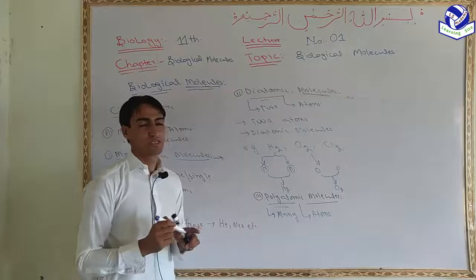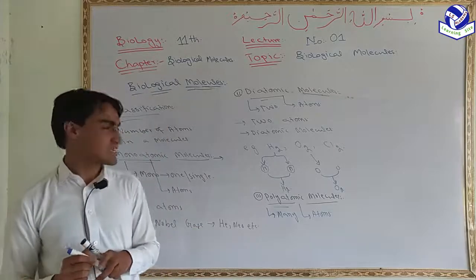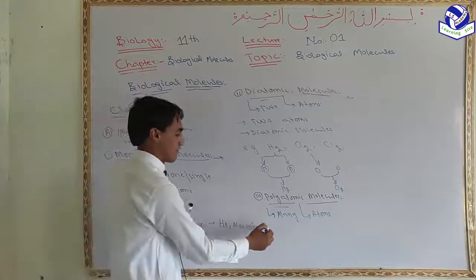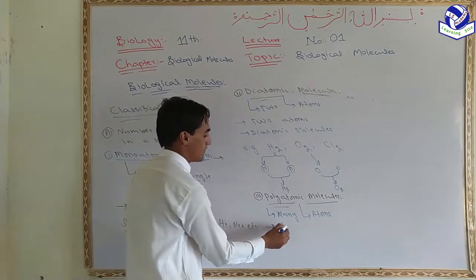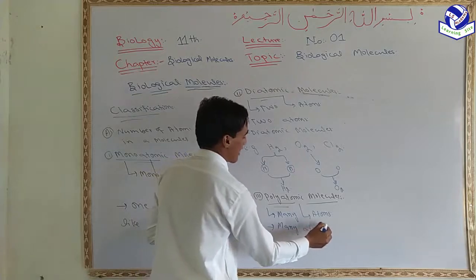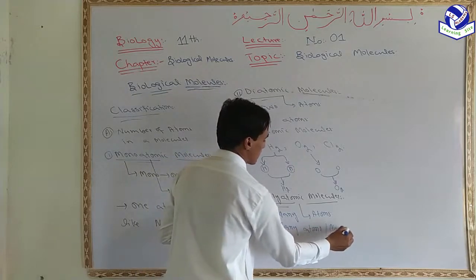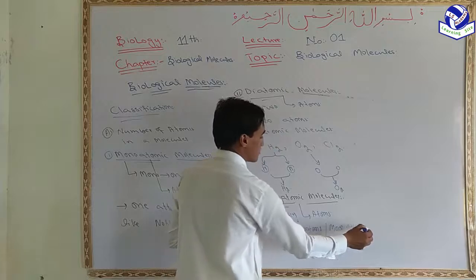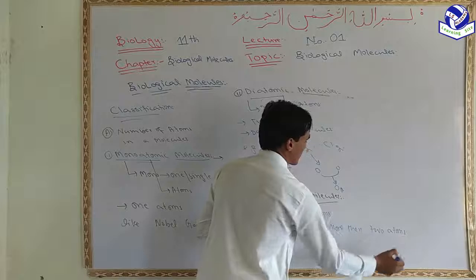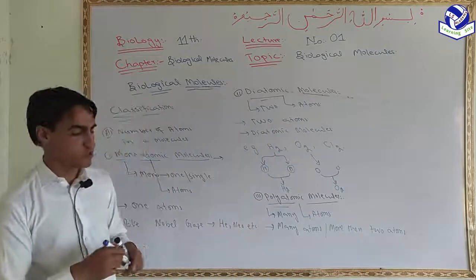So the molecule which consists of many atoms, which consists of more than two atoms, is called a polyatomic molecule.